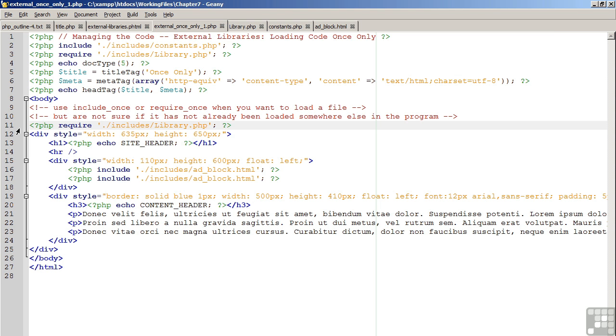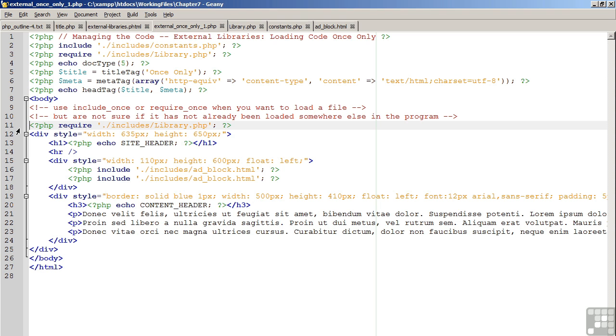As your code continues to grow in size, it's quite possible that you might find yourself loading a file more than one time. But as you can see, PHP does not allow a file which contains a function definition to be loaded more than once. The same applies to classes. You cannot load a file with the same class definition more than one time.